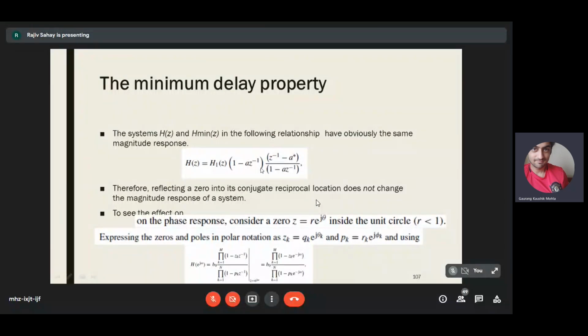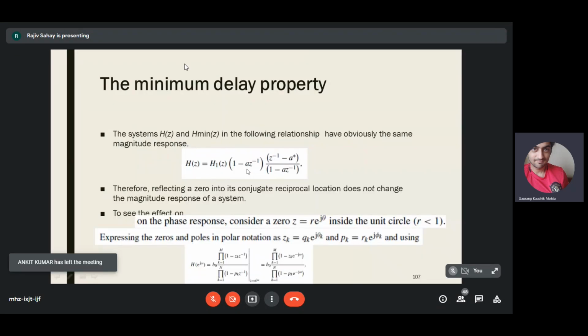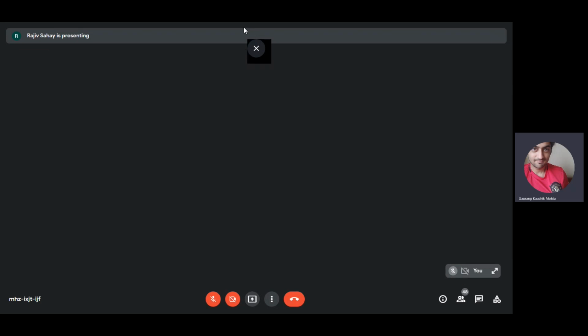will cancel out, and you'll be left with unity here. So the magnitude here and the magnitude on the left hand side, they will be the same. So this entire part, the product of these two terms, is the minimum phase part. So the minimum phase system transfer function and H(z) will have the same magnitude response. So reflecting a zero into its conjugate reciprocal location does not change the magnitude response of a system.